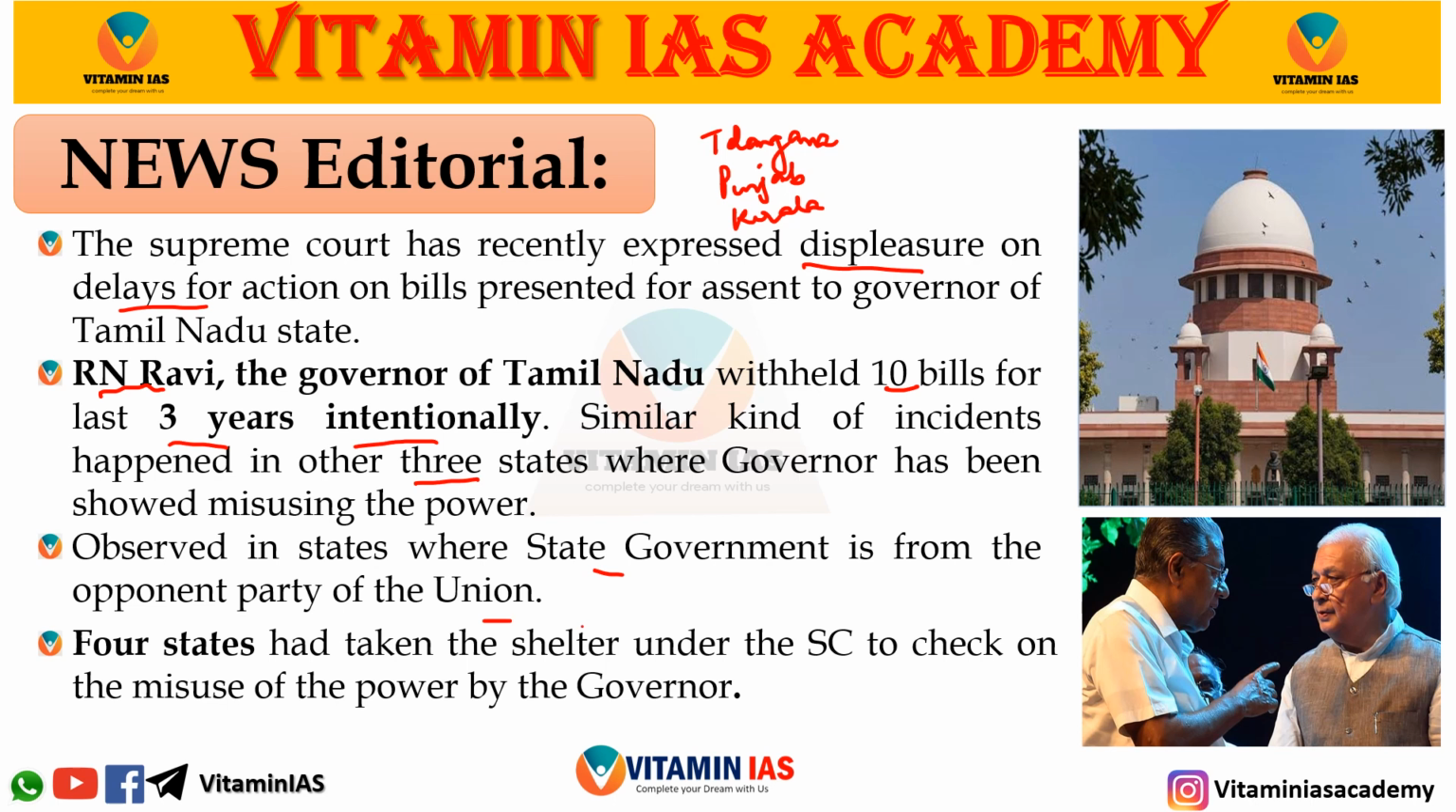In the union at present we have the BJP government. However, in the state government of Telangana there is the BRS party, in Punjab the Aam Aadmi Party, and in Kerala the Left Democratic Front. So all these are opponents of the central ruling party, the BJP. As a result, we can say that the central government is using the office of the governor to check on the state government.